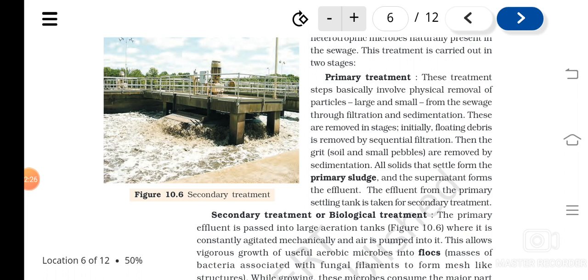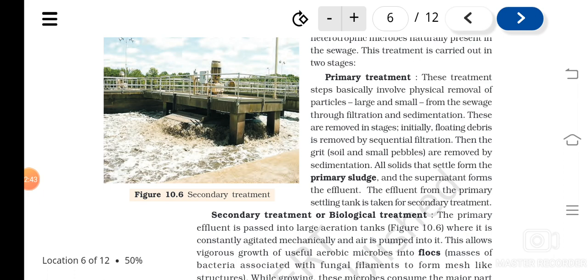These are removed in two stages. First, floating debris is removed by filtration. Any floating big particles will be removed by the filtration.